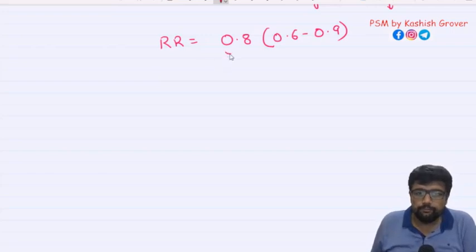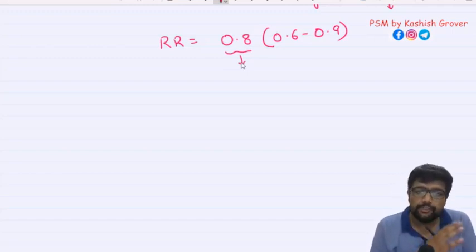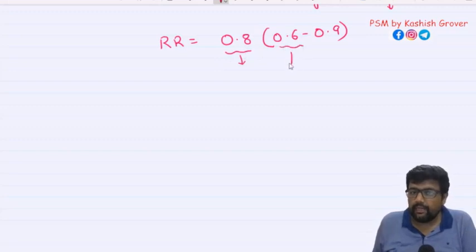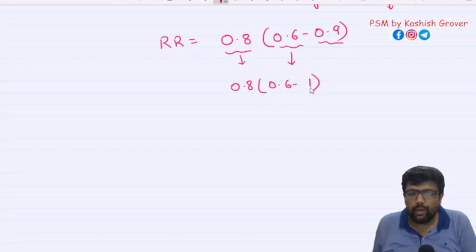So it is 0.8. It means workout is beneficial, it is protective for diabetes. And if you repeat the study, you may get 0.6, that is also protective, to 0.9, that is also protective.